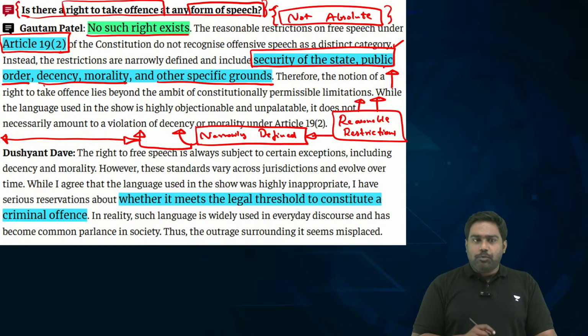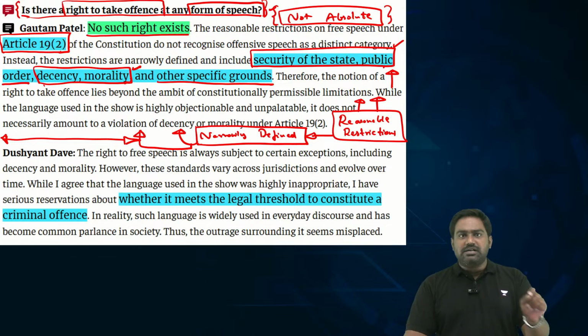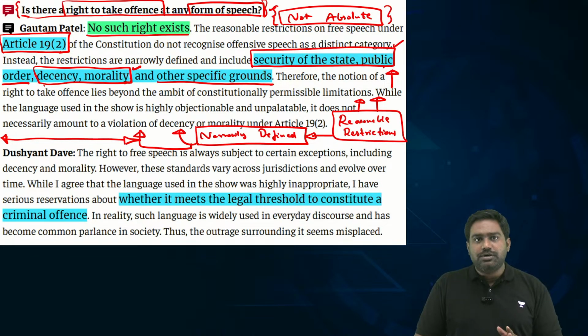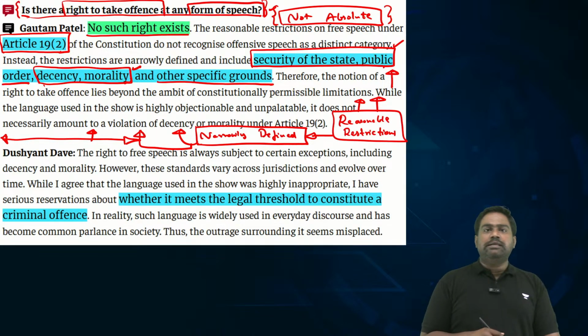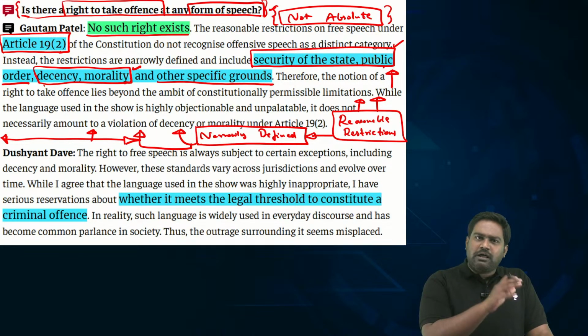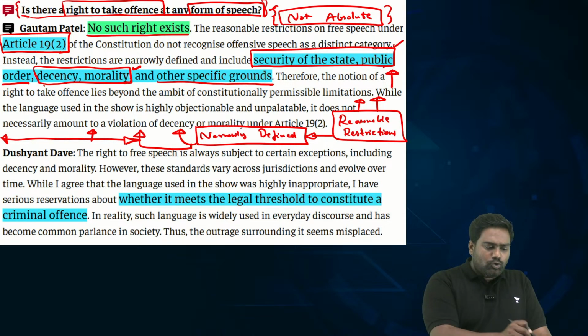Now, some of you might point out, sir, reasonable restriction says decency, morality is a ground for restricting right to free speech. So then, what Ranveer Allahabadiya said, isn't that a violation of decency and morality? But experts who are part of the interview, they clearly point out that the statement that was made, the vulgar, obscene statement that was made, it may not meet the legal threshold of decency and morality.